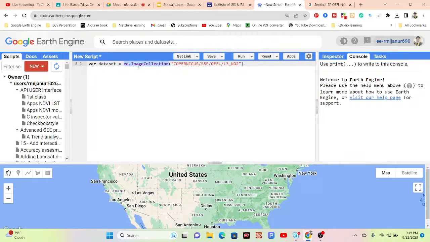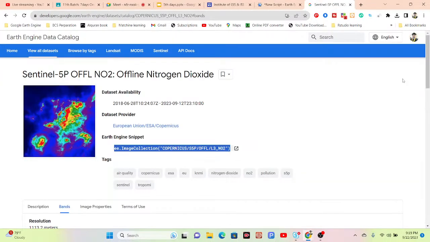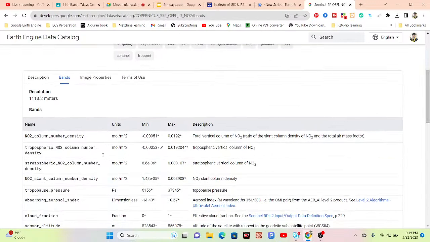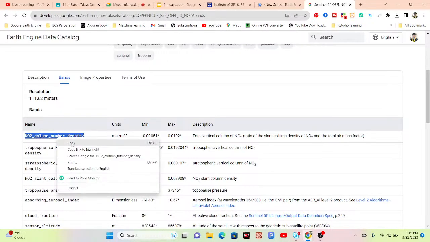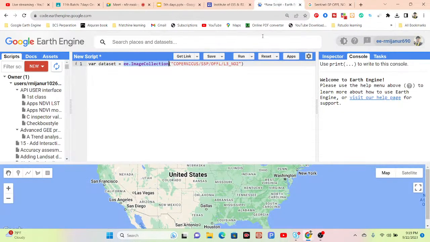Now this image collection I need to filter according to my region of interest and according to my specific band, because there are a lot of bands. You can see this image collection includes a lot of bands, but I want to work only with this band. I simply copy this band name, or whichever band you need, and use the select function. So from this image collection, I select only the specific band of nitrogen dioxide column number density.